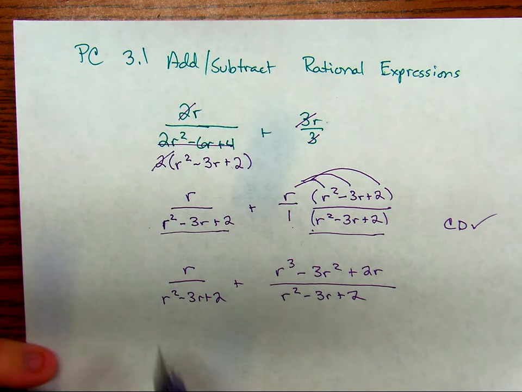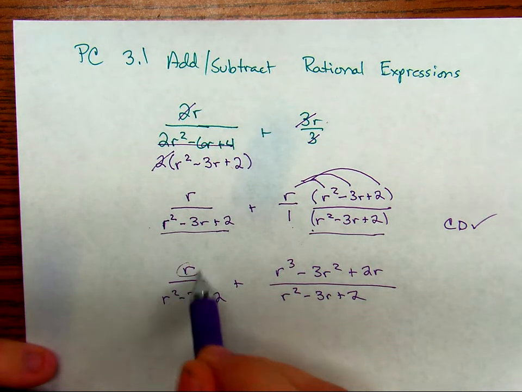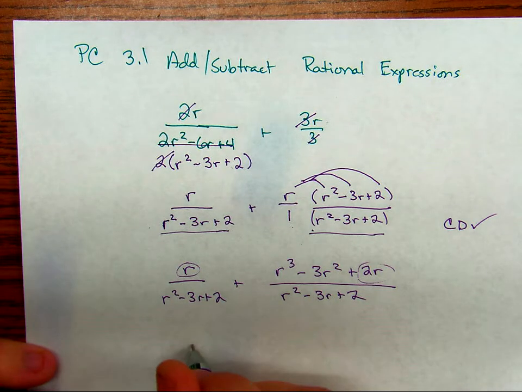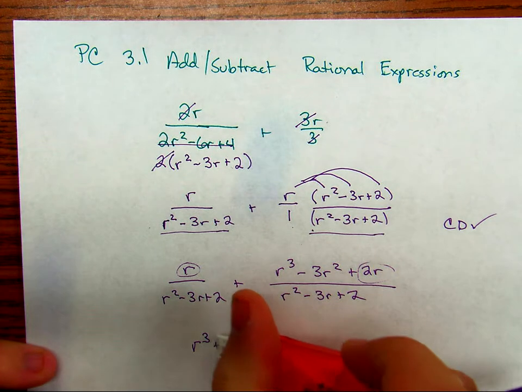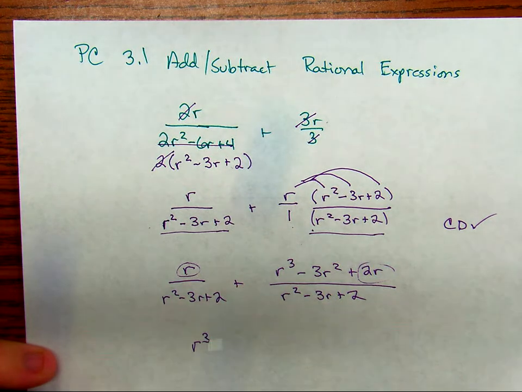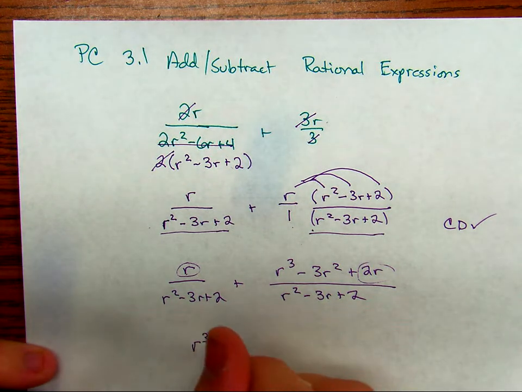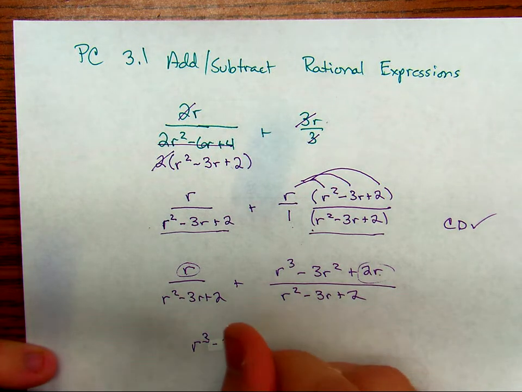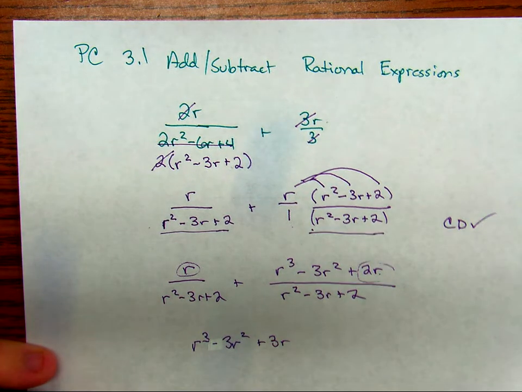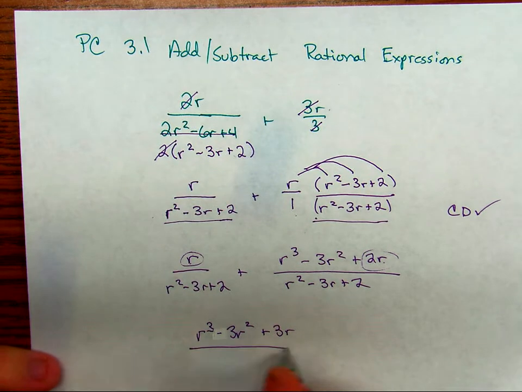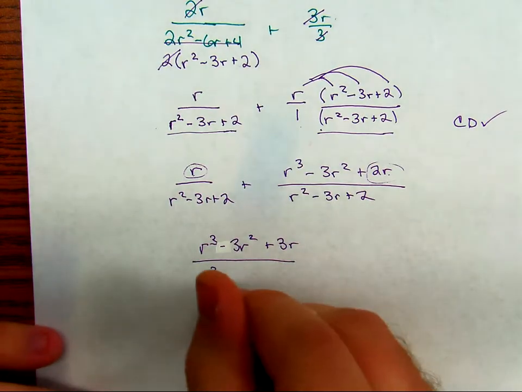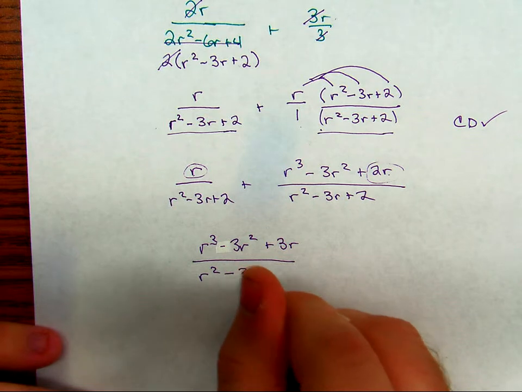I combine them. So this like term of r is going to combine with this 2r to make a total of 3r. So first we're going to have r cubed, oops, not plus, minus 3r squared. And now the like terms of r and 2r make 3r. Come down here, my common denominator is r squared minus 3r plus 2.